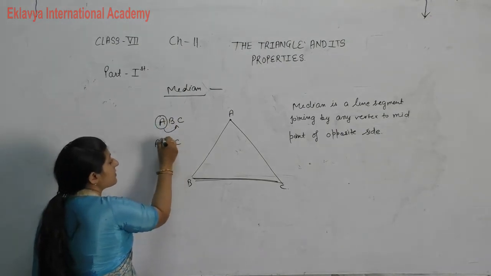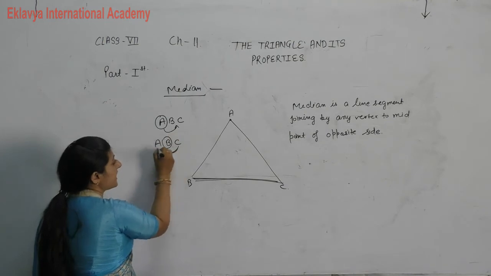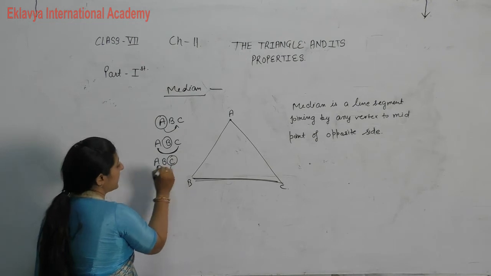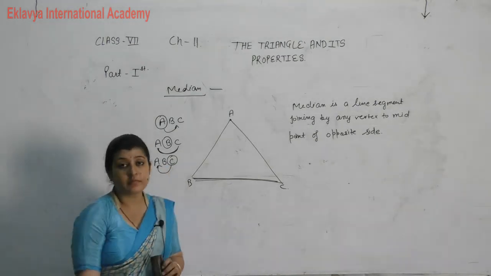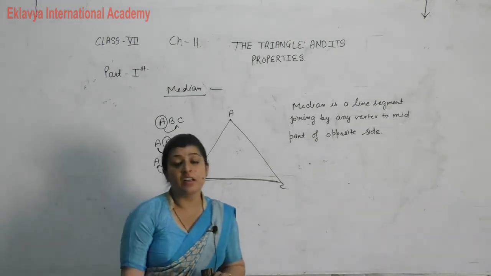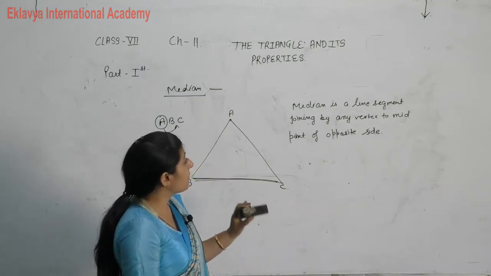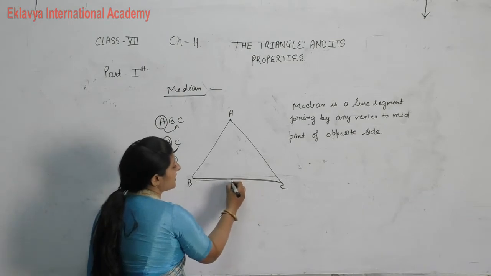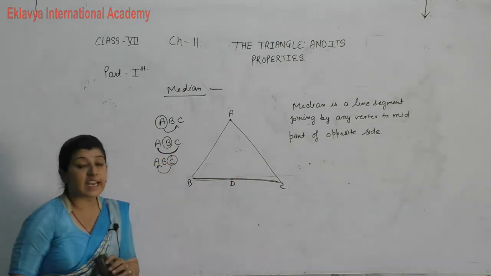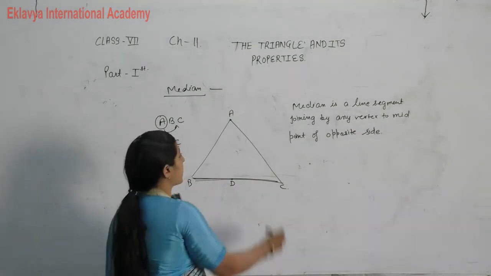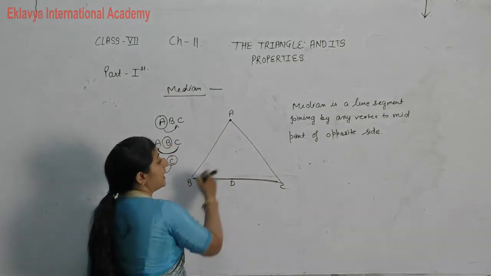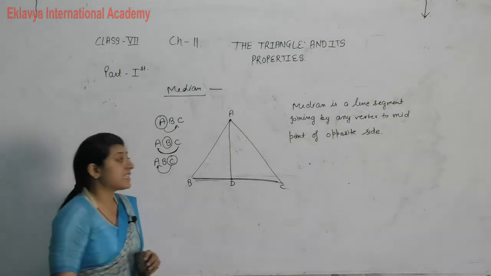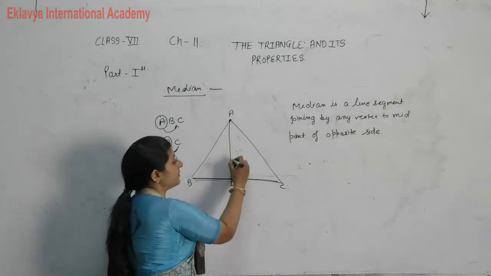If I choose vertex B, then opposite side AC. If I choose vertex C, then opposite side AB. So, in a triangle, median is what? Median is a line segment. I take the midpoint of BC, that is D. Then it is a line segment by joining any vertex, suppose I take vertex A, to midpoint of opposite side BC. Then it is a median.